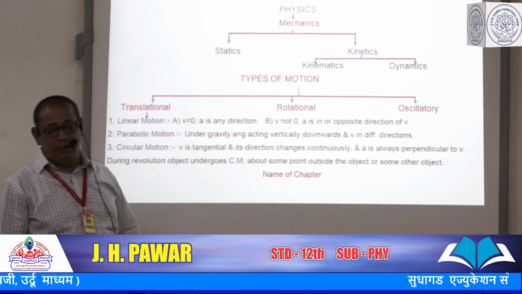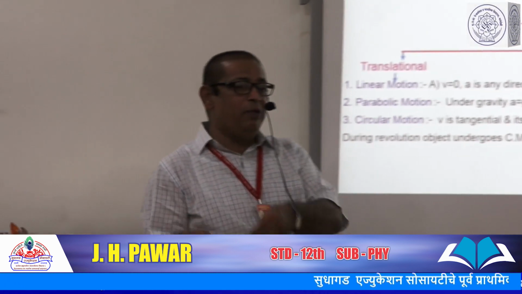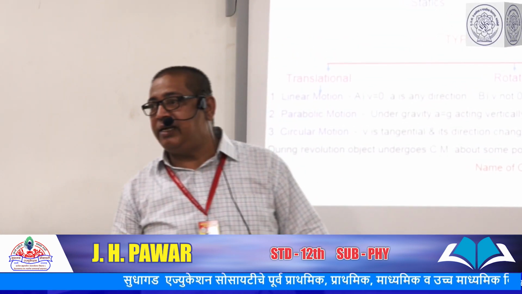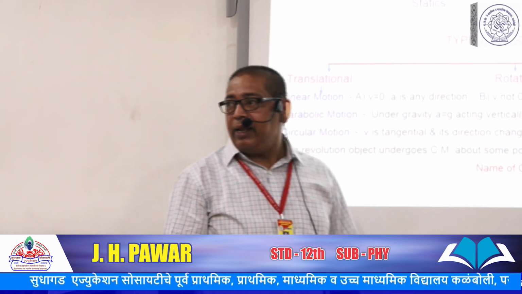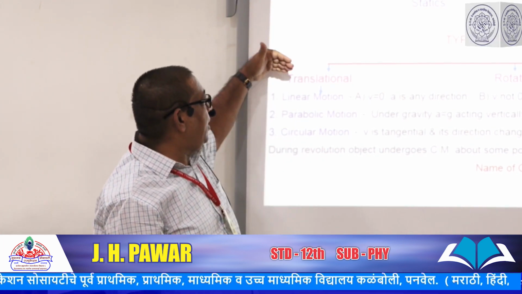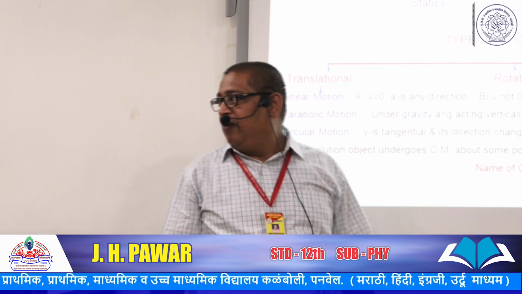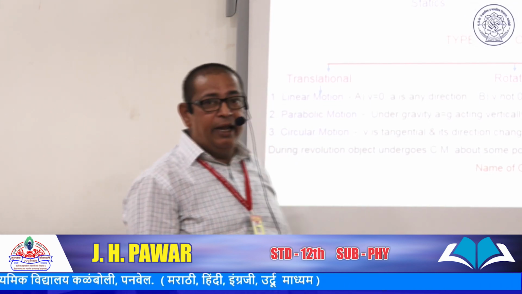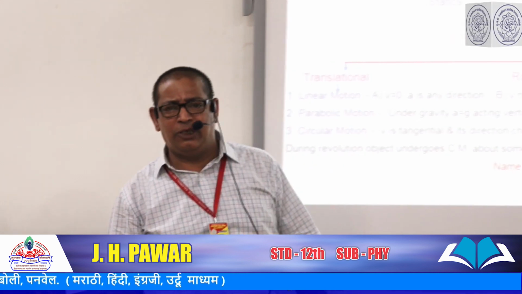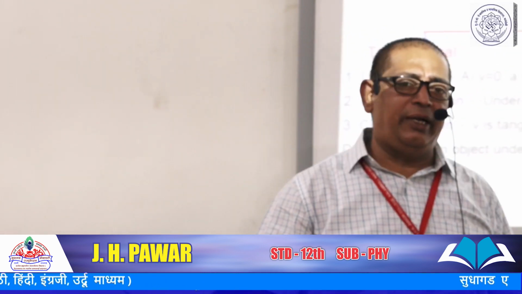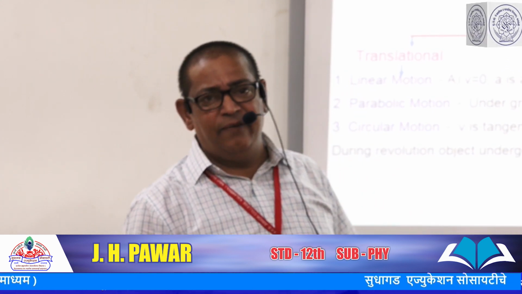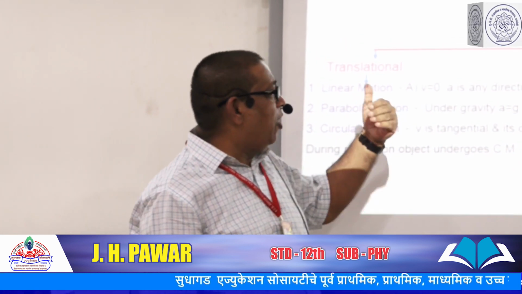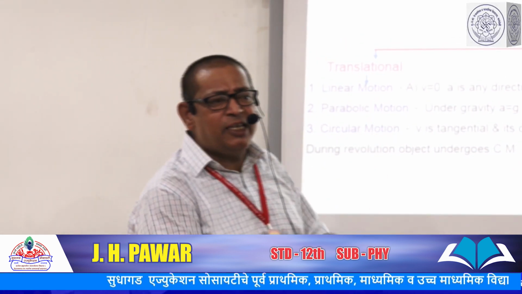In translational motion, what does it mean? When a body is moving from one fixed point to another fixed point, then we say that this body is in translational motion. Thereafter, there are different kinds of translational motion. First, we look at linear motion, or you can say rectilinear motion. When a body or object is moving along a straight line path, then we say that it is in rectilinear motion.